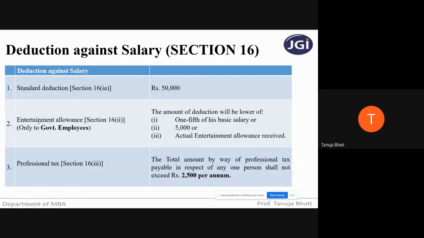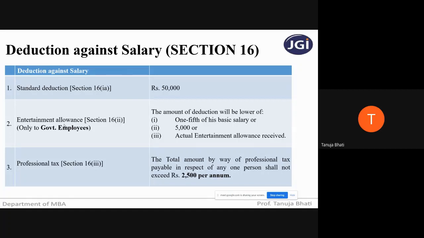The second deduction is entertainment allowance. Before we understand the deduction in respect of entertainment allowance, let us understand its meaning. An allowance is nothing but an amount given to the employee by the company, the employer, to pay for clients or customers.